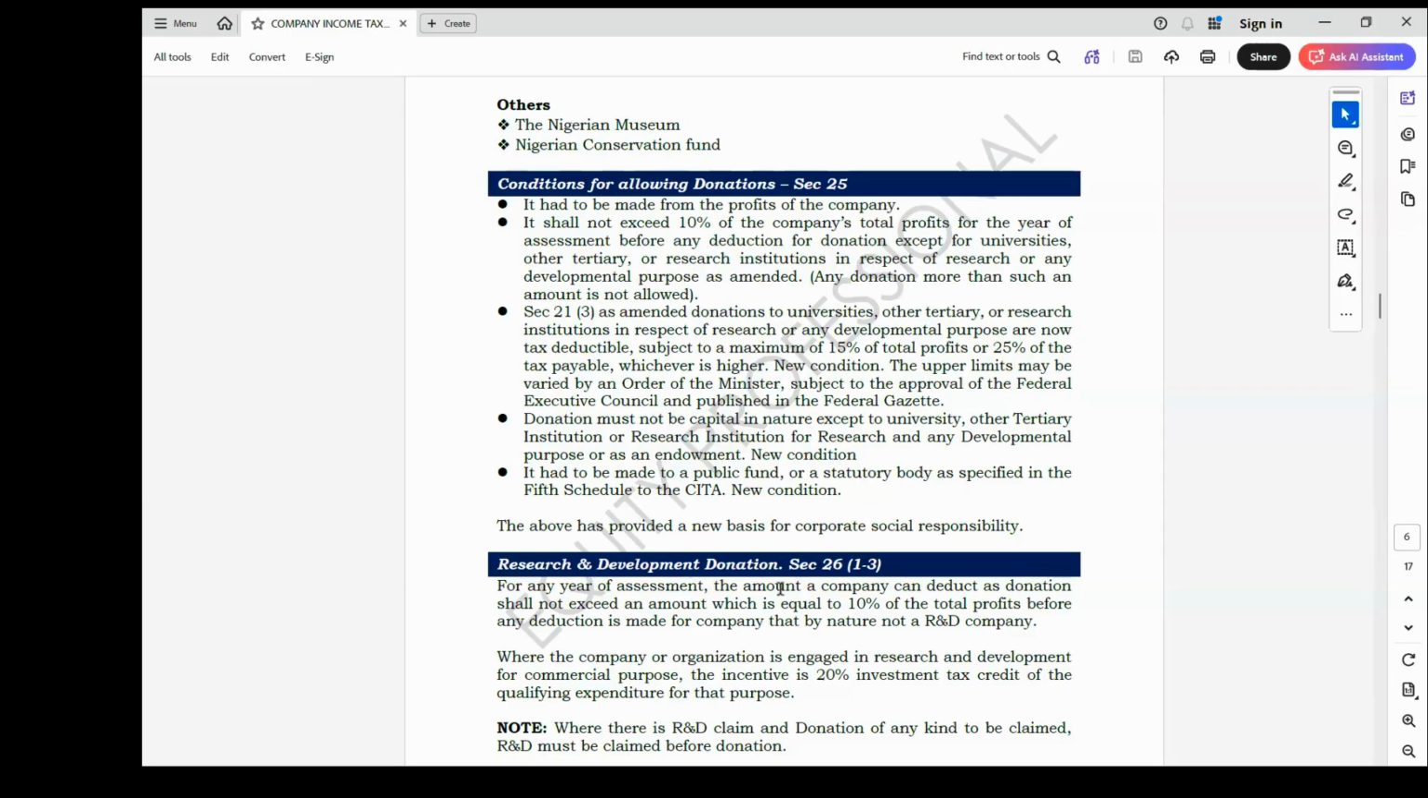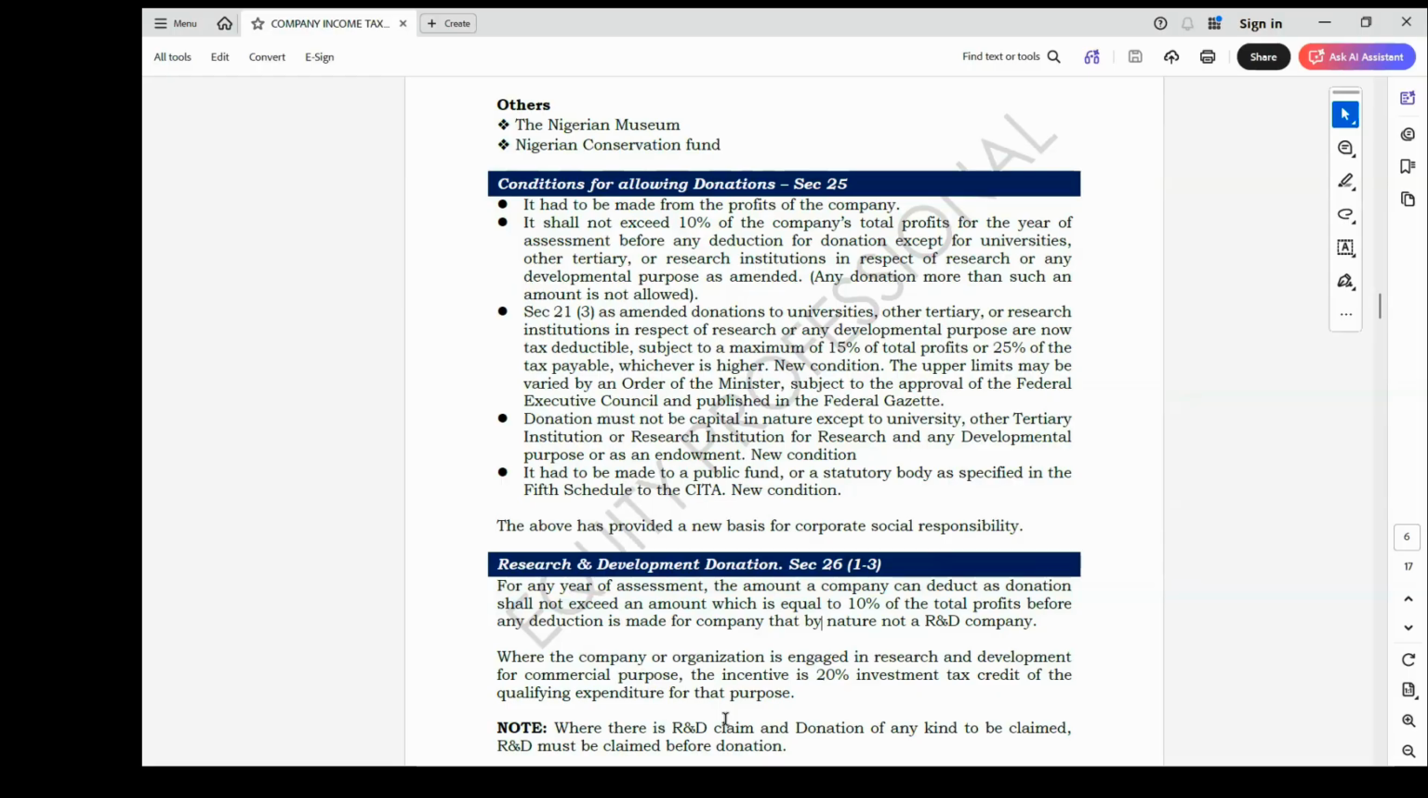But when you have both research and development donation and other donation, research and development donation will take precedence, will be deducted first before you consider other donation. Where you have research and development and other donation, the R&D will be taken into consideration firstly before other donation. Then also for a company that is engaged in research and development for commercial purpose, where their major work is to carry out research and development as part of their own work.